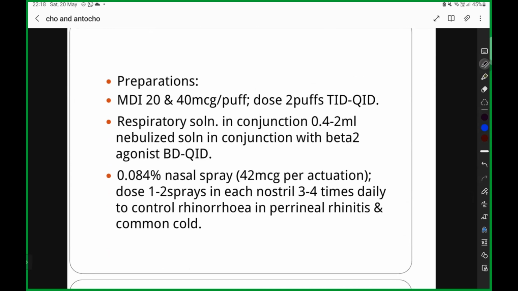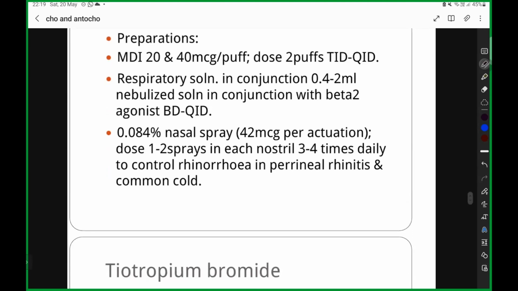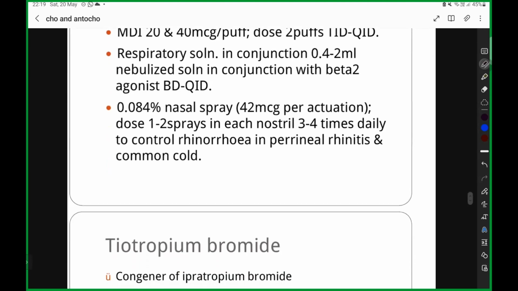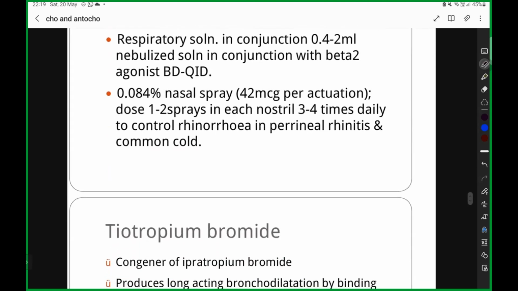So what is the MDI? MDI is the puff, that is what we call MDI. MDI means metered dose inhaler. Okay, so you will be giving 20 to 40 mcg per puff. So 2 puffs either 3 times a day or 4 times a day you will be giving. Next, there can be respiratory solutions, which can be nebulized. Okay, and you also have it as a nasal spray, to control rhinorrhea in perennial rhinitis and the common cold.